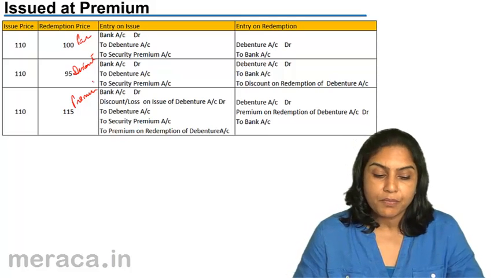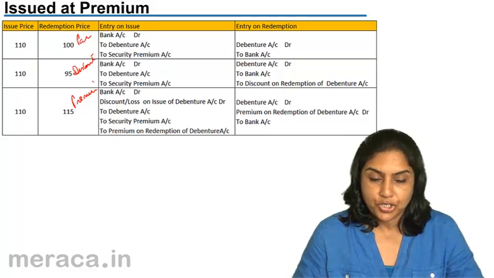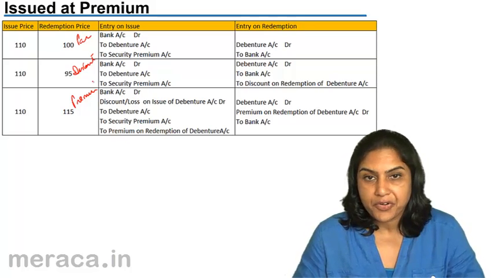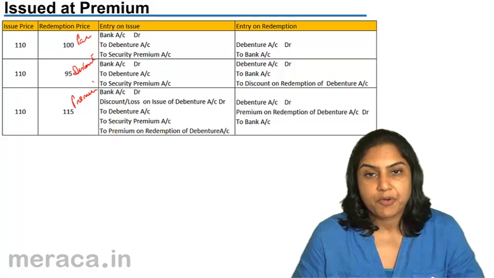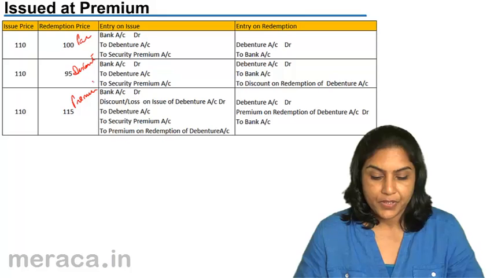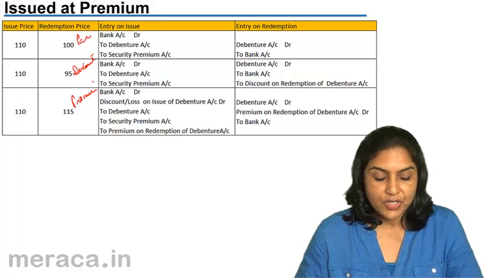We pass normal issue entry, and only if there is a premium on redemption, which is a loss, we make provision for it at the time of issue itself. So let us look at the entries.